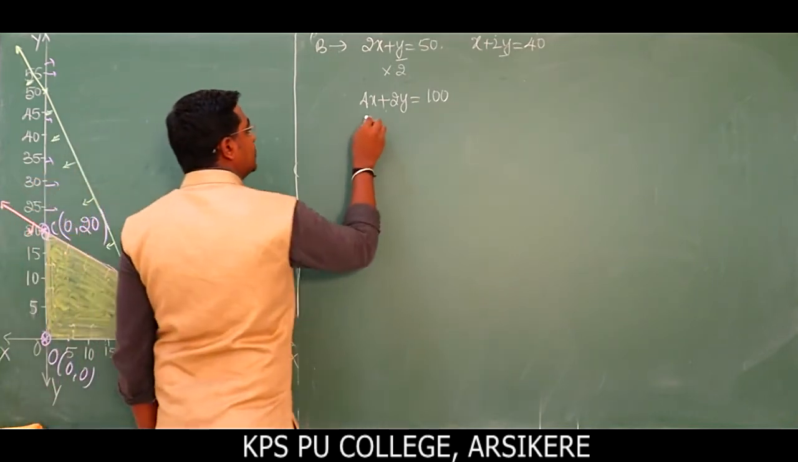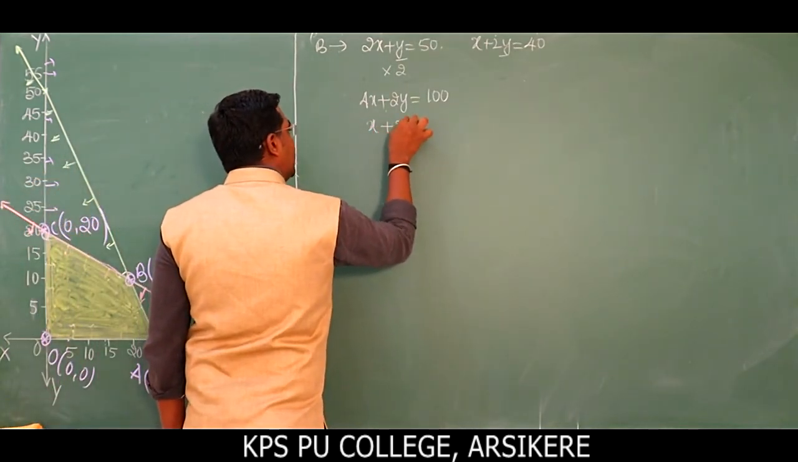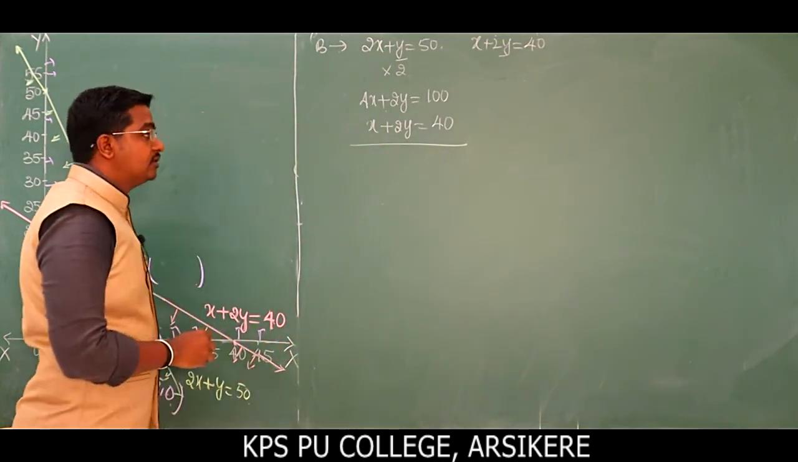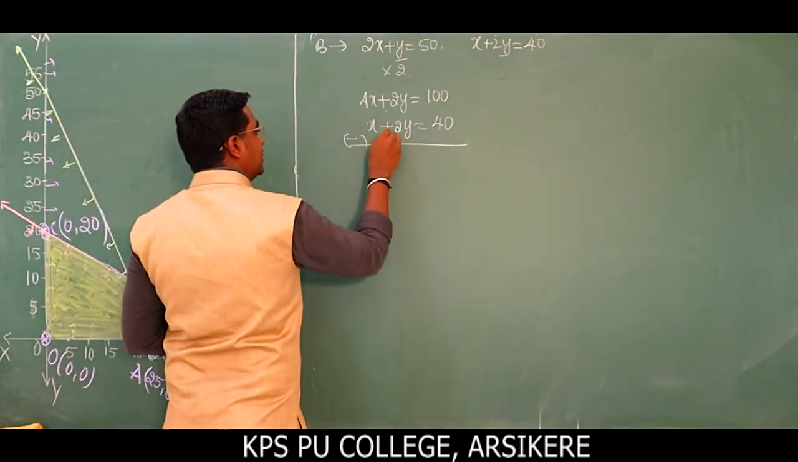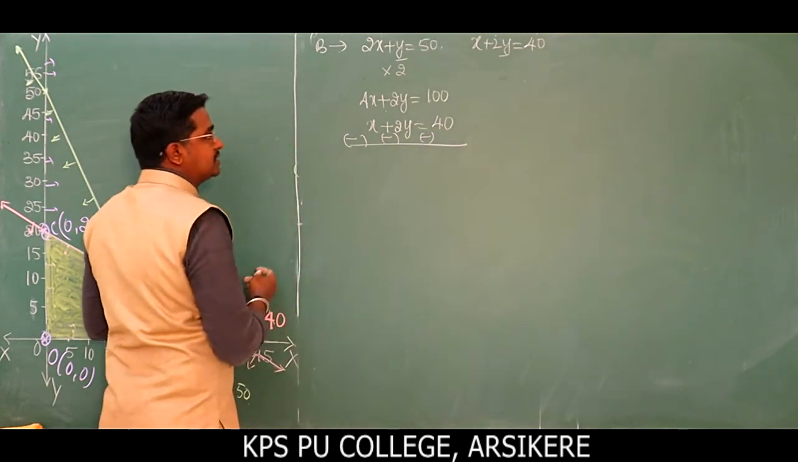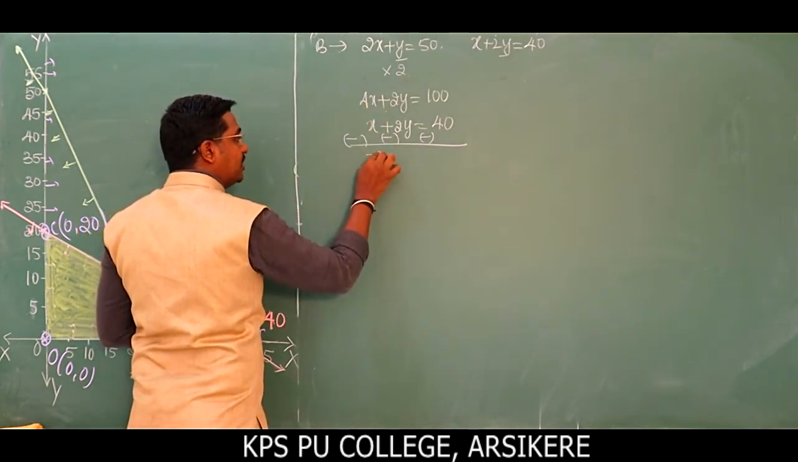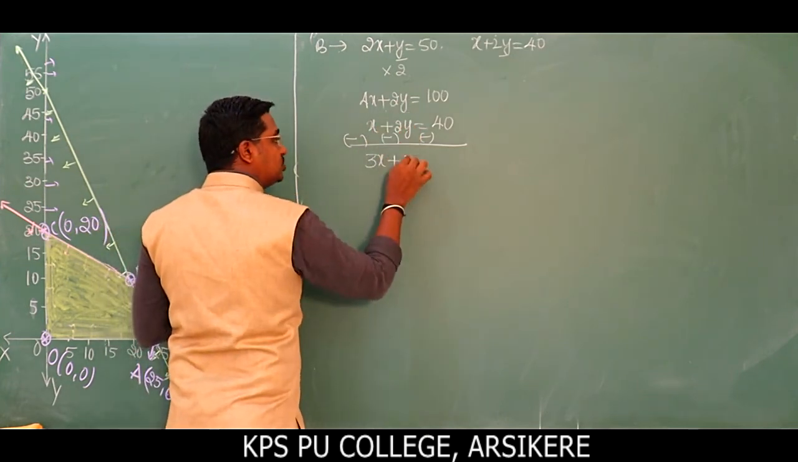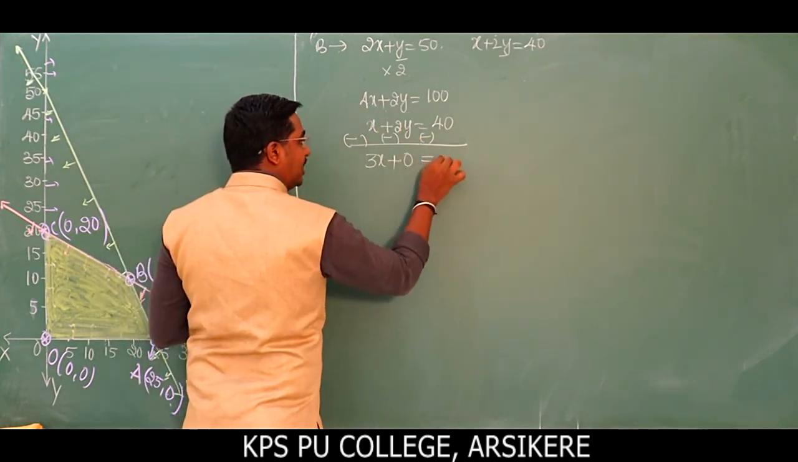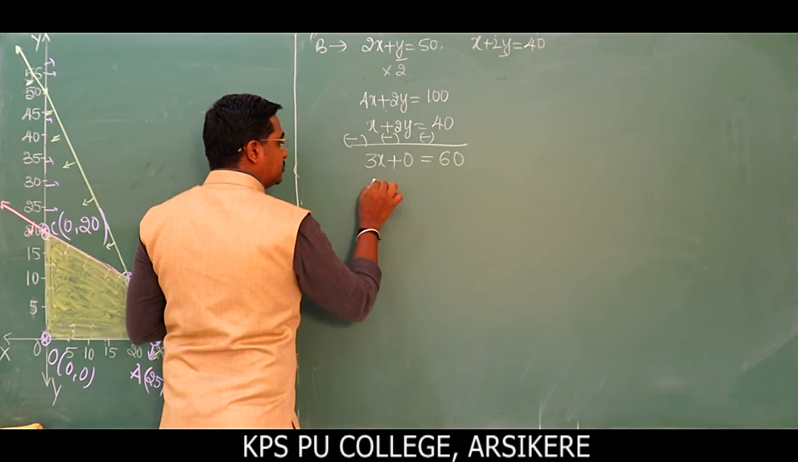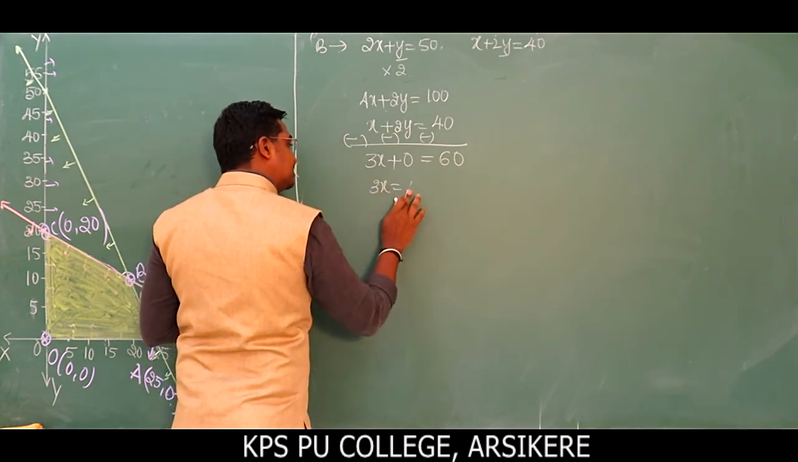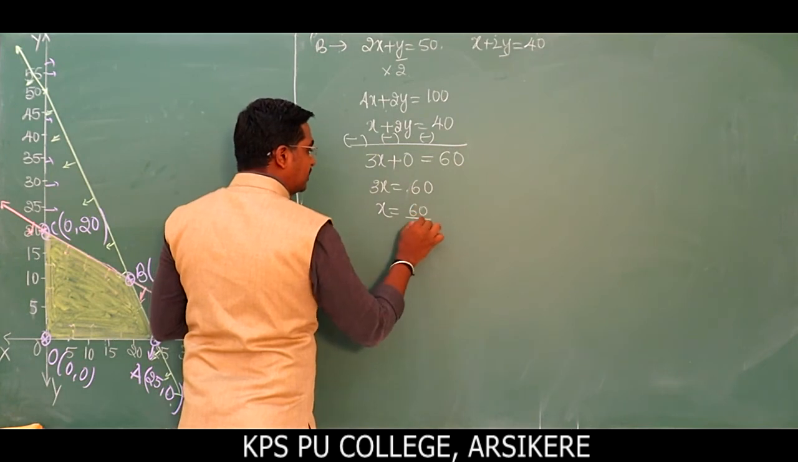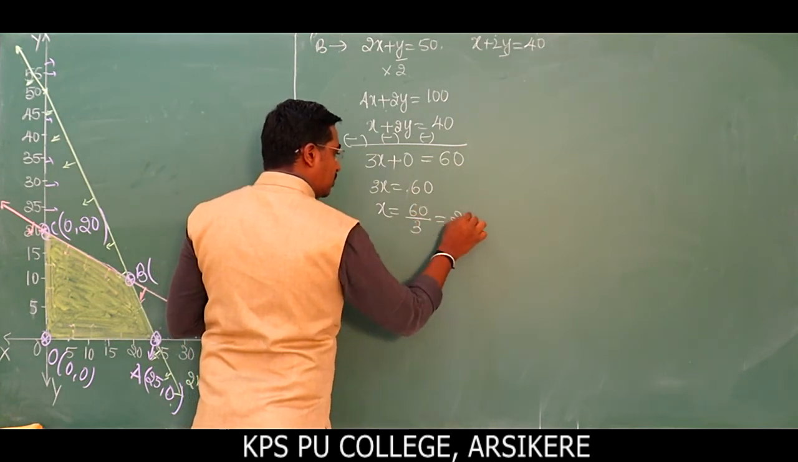Now subtract the second equation, x plus 2y is equal to 40. Simplify the equation by changing the sign: this will be minus, this will be minus. 4x minus x becomes 3x, plus 2y minus 2y gets cancelled, leaving 0, and this will be 60. So 3x is equal to 60. What is x then? 60 divided by 3, you will get 20.